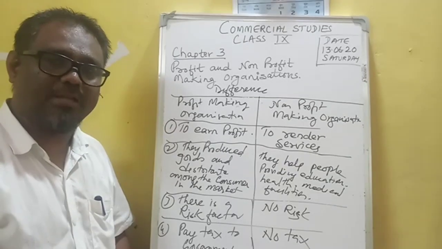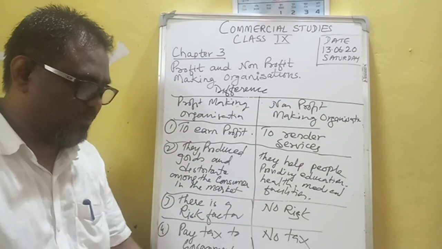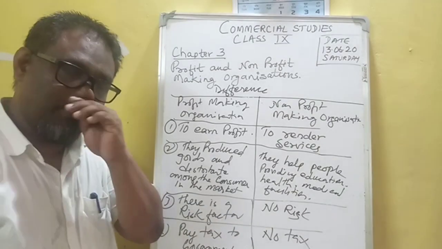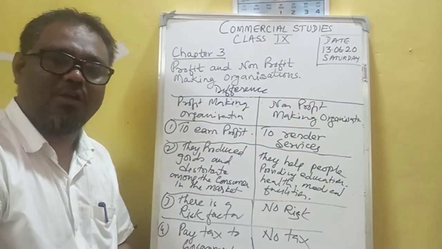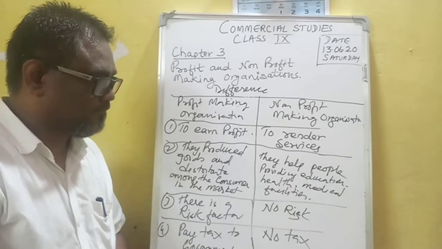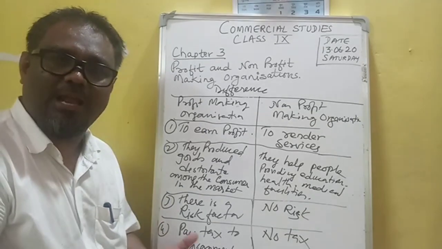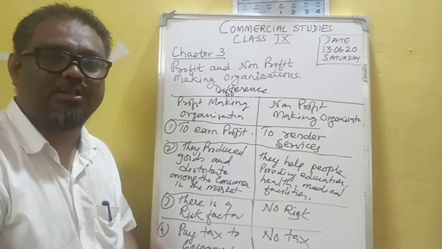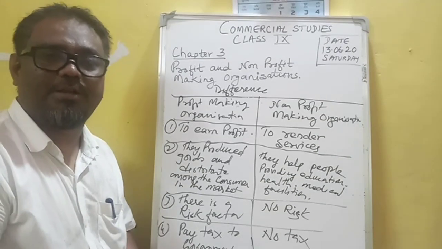So please go through the difference between profit-making and non-profit-making organizations, the meaning of profit-making and non-profit-making organizations, and examples of each. This is enough for this chapter. The chapter completes here. Chapter 3 is completed here.